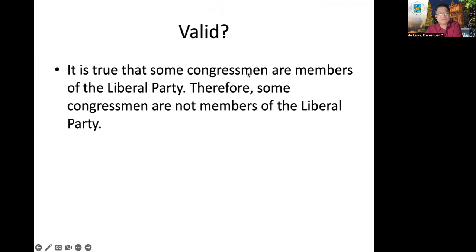Now, it is true that some congressmen are members of Liberal Party. Therefore, some congressmen are not members of Liberal Party. Is this valid? The premise is an I proposition, while the conclusion is an O proposition. This is invalid. The opposition involved here is subcontrary. And the rule says that it is possible that both of them are true. Okay. Invalid.